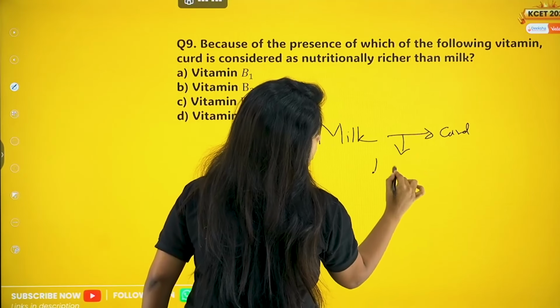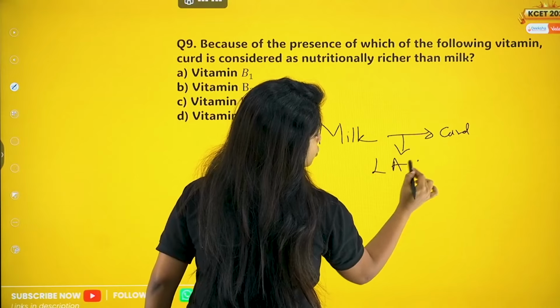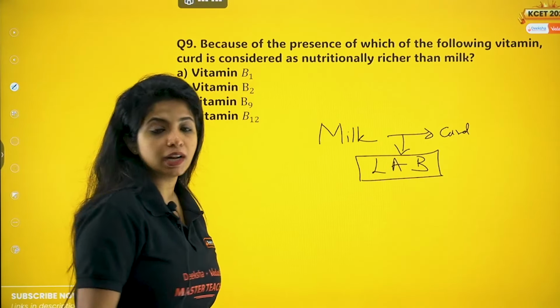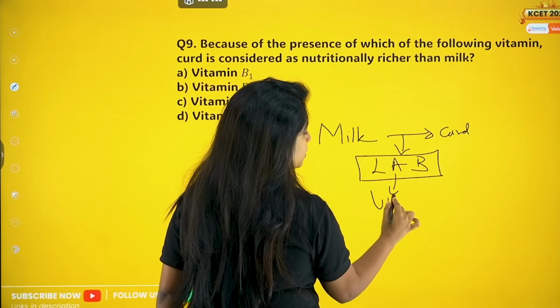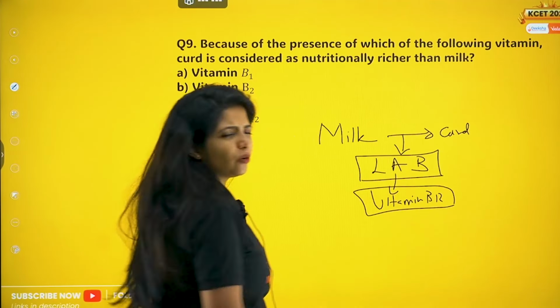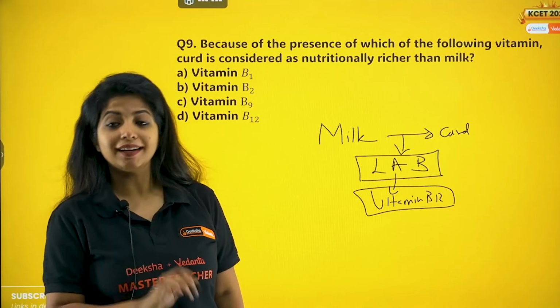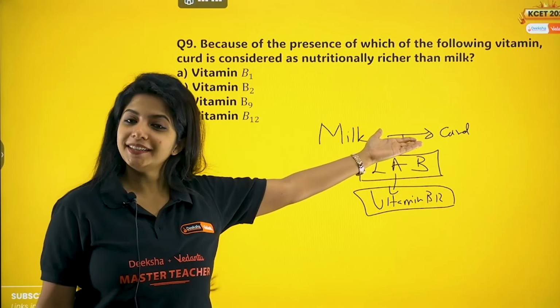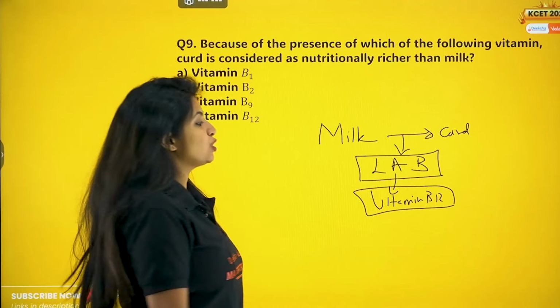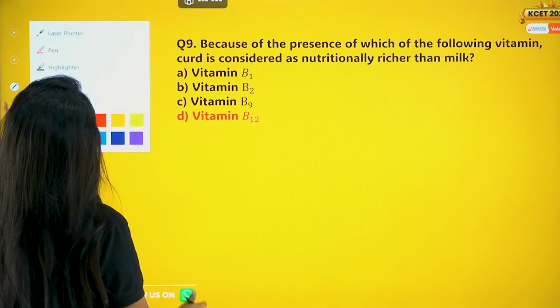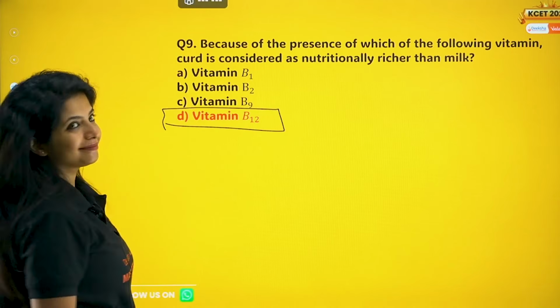You need the help of a bacteria known as lactic acid bacteria. So this lactic acid bacteria, my dear children, releases vitamin B12 for their own functions, for the cell to divide. But anyway, they are releasing it, and now it is there in the curd also. So curd is a rich source of vitamin B12. Your answer would be this.